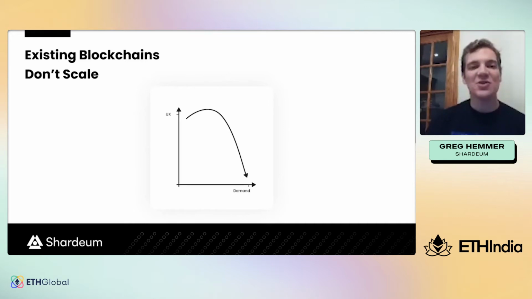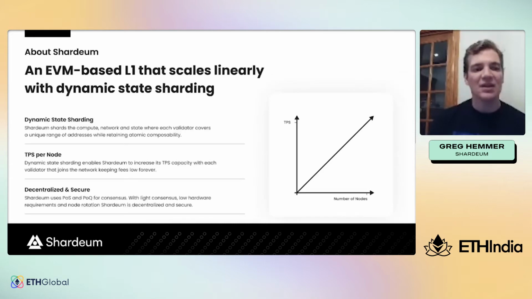And our co-founder Nishal Shetty founded Shardium as a result of experiencing this challenge firsthand while operating his exchange with ZeroX, where he noticed that users weren't withdrawing crypto like Bitcoin and Ethereum to the blockchain because transaction fees are too high. And so if we want to live in a world where decentralized applications go mainstream, we need to have blockchains that can scale linearly to keep transaction fees low while remaining decentralized, no matter how many transactions there are. That's exactly what Shardium is building, an EVM-based layer 1 that scales linearly using dynamic state sharding.